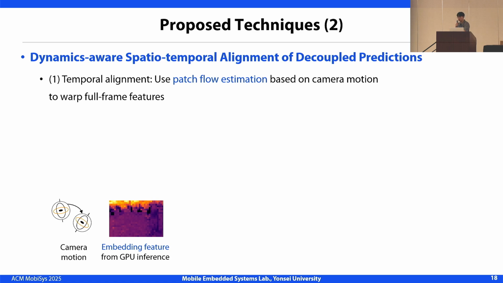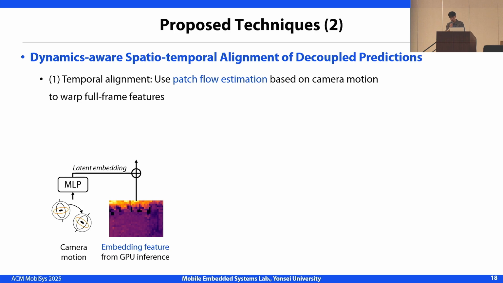Next, to handle the misalignment between GPU and NPU predictions, ARIA introduces a dynamics-aware spatial-temporal alignment technique. Let's first look at the temporal alignment for GPU predictions. The whole point of this technique is to warp previous embedding features from the GPU properly by using the motion information.